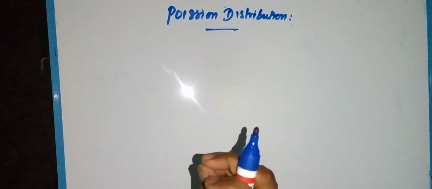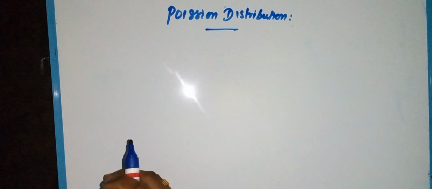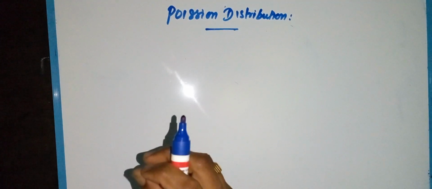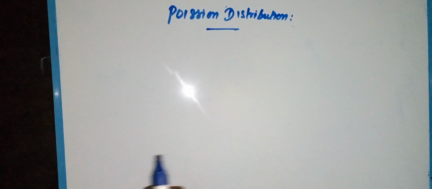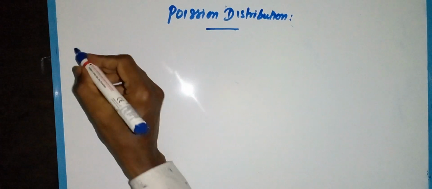What is the Poisson distribution? Then what is the probability mass function of the Poisson distribution? Then how to find the MGF of the Poisson distribution, and how to find the mean and variance of the Poisson distribution. First, Poisson distribution: a random variable